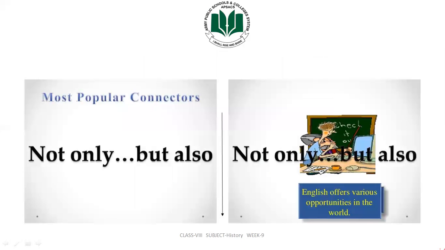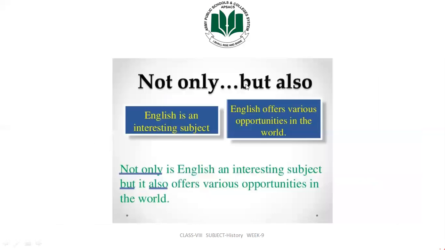Most popular connectors: not only, but also. English is an interesting subject. English offers various opportunities in the world. Not only is English an interesting subject, but it also offers various opportunities in the world. So here you can see not only, and but, and also. So these are all the connectors, correlative conjunctions.